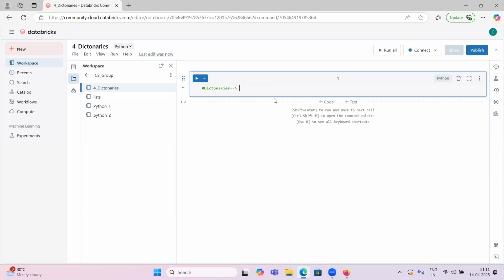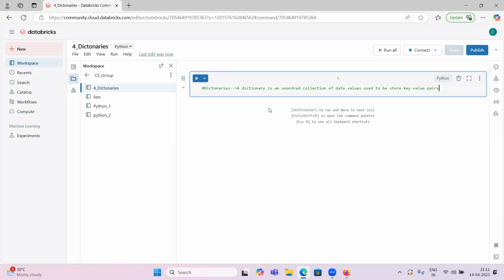First, let me describe what a dictionary is. A dictionary is an unordered collection of data values used to store key value pairs.